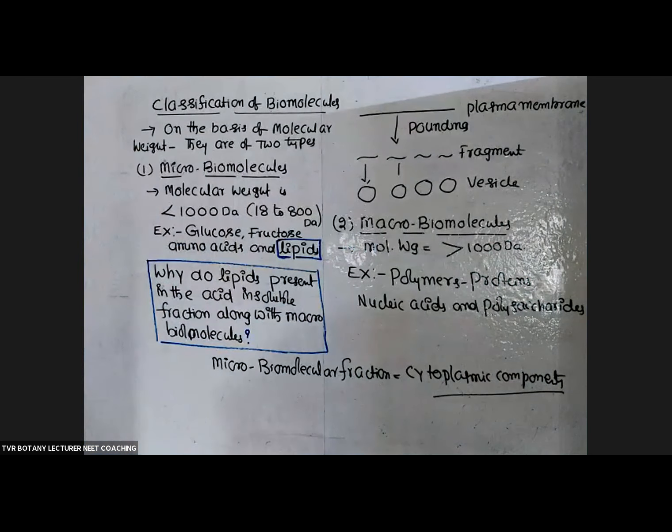So that is about classification of various types of biomolecules. Out of all these, we studied the structure of lipid, amino acids, glucose, carbohydrates, proteins, then DNA, RNA, polysaccharides. All structures are completed. So that's about classification of biomolecules.